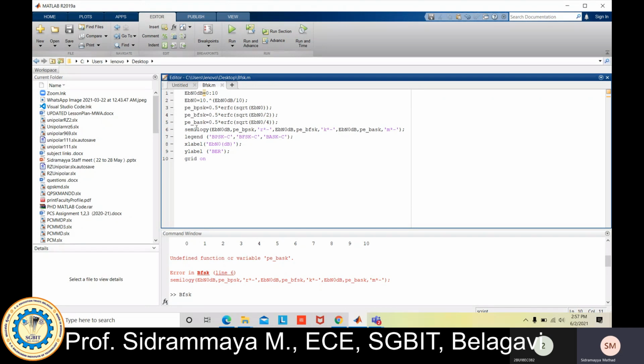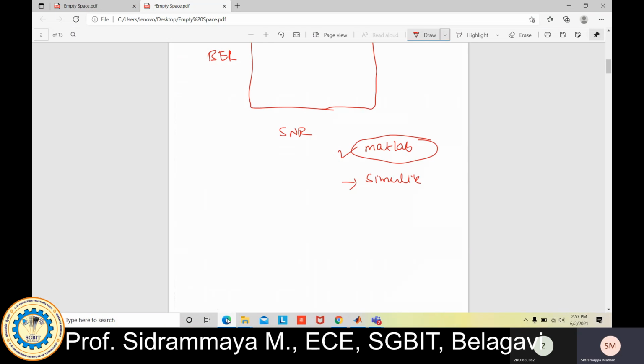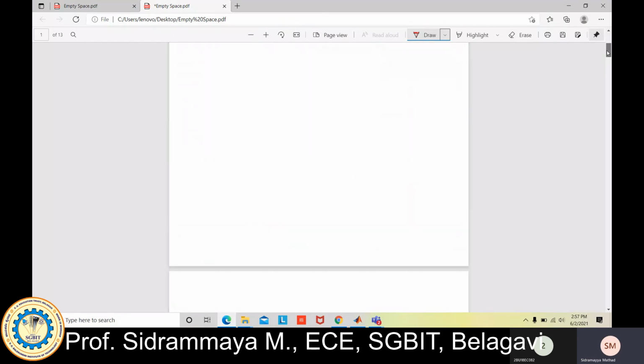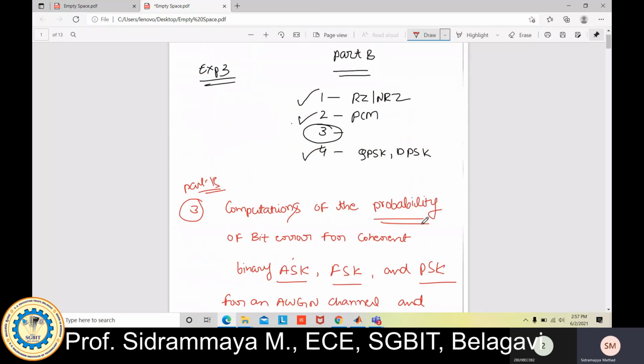Now we are calculating the computation of probability of bit error rate, because look at the question: we need to compute the probability of bit error rate for each of ASK, FSK, as well as PSK.